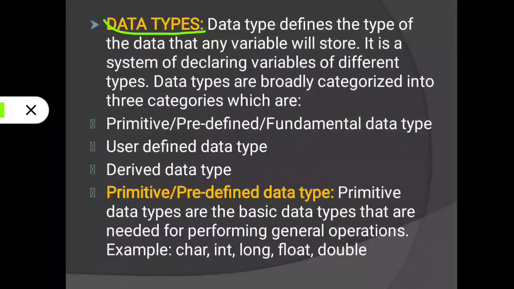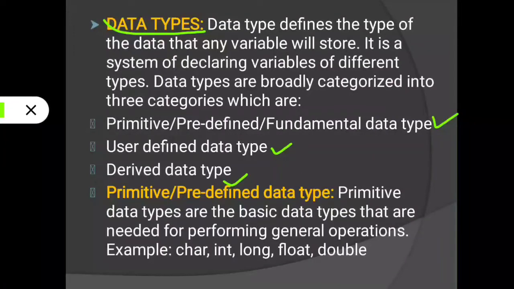Data types are broadly categorized into 3 categories: primitive, predefined or fundamental type; user defined data type; and derived data type. The first one is predefined, primitive or fundamental data type.